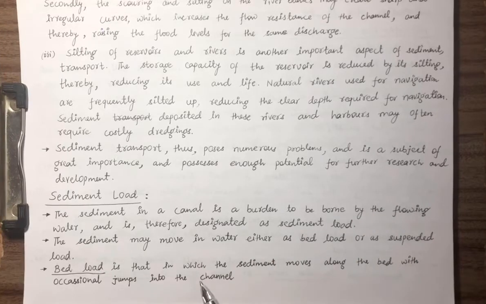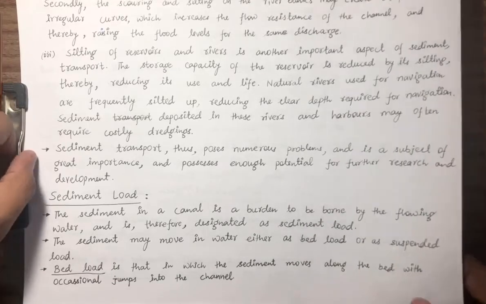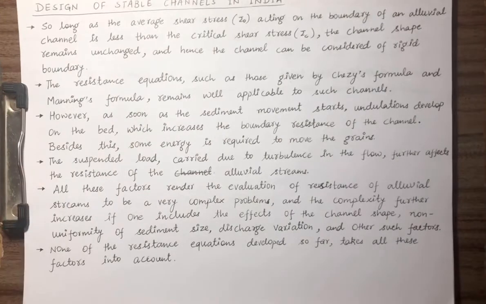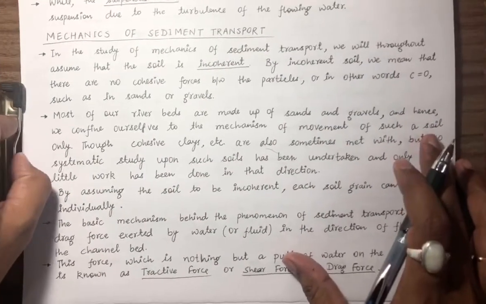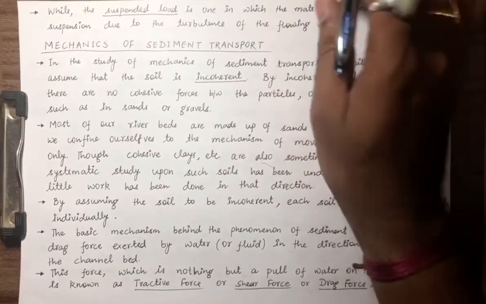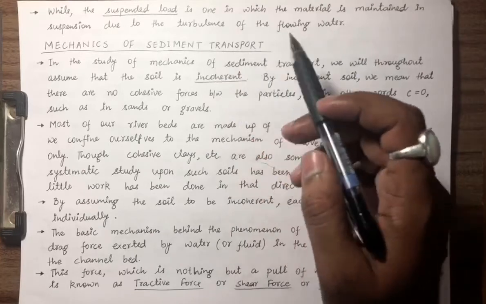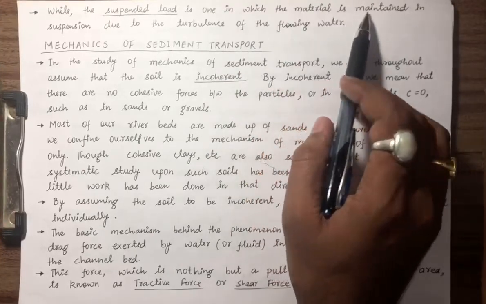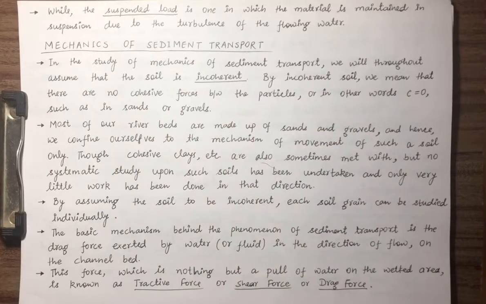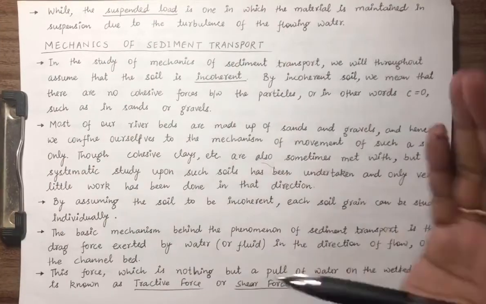Bed load is that in which the sediment moves along the bed with occasional jumps into the channel. So some undulations are observed during the analysis of bed load. While the suspended load is one in which the material is maintained in suspension due to turbulence of the flowing water. So the suspended load will be in suspension throughout its movement.